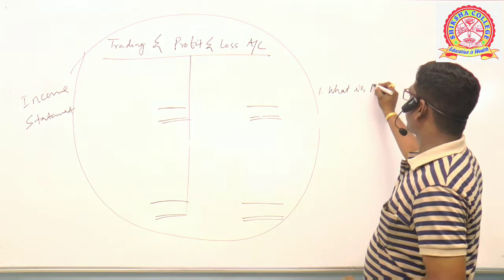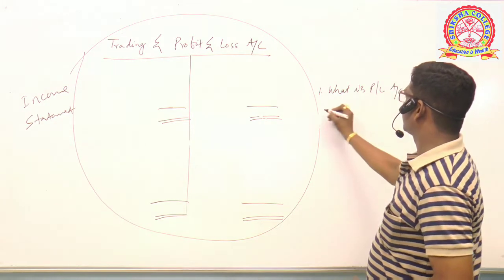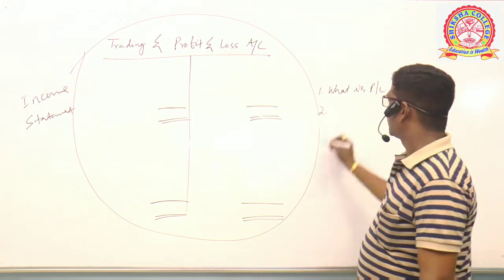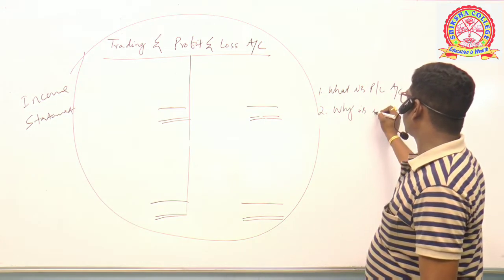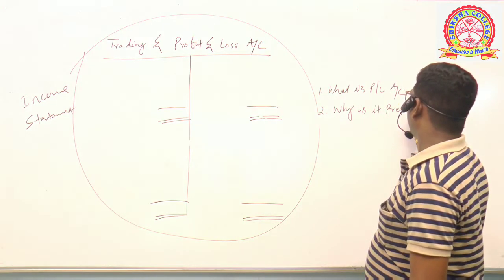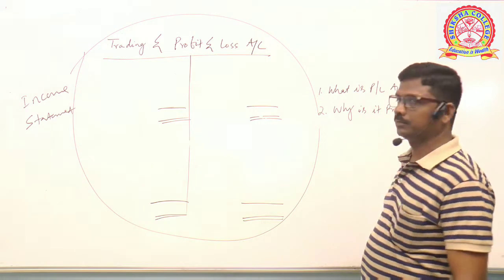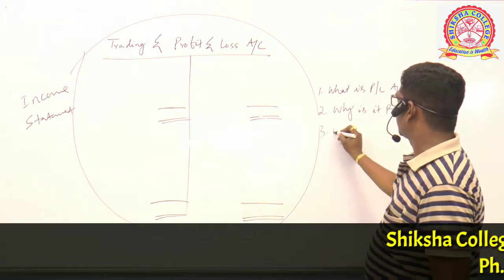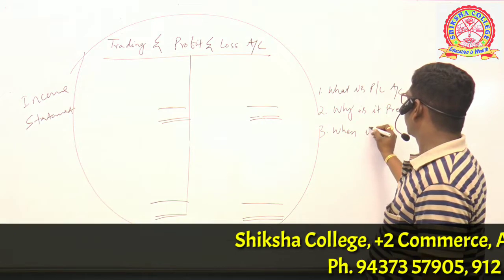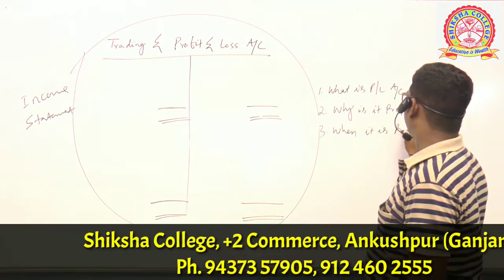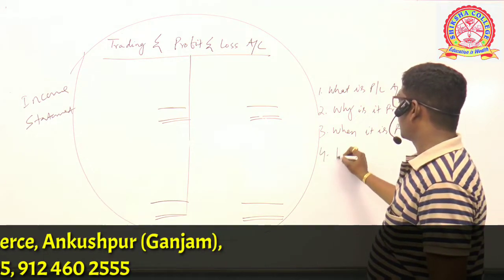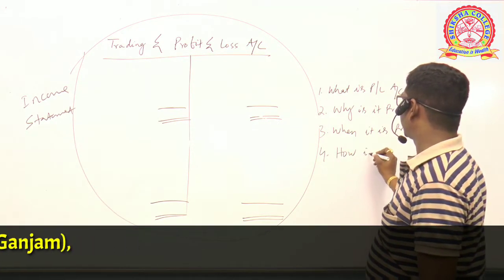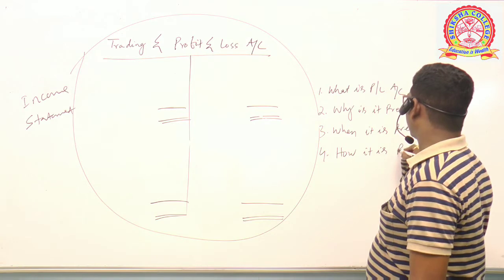Let us discuss likewise trading account. What is profit and loss account? Second, why is it prepared? Third, when is it prepared? Fourth, how is it prepared?